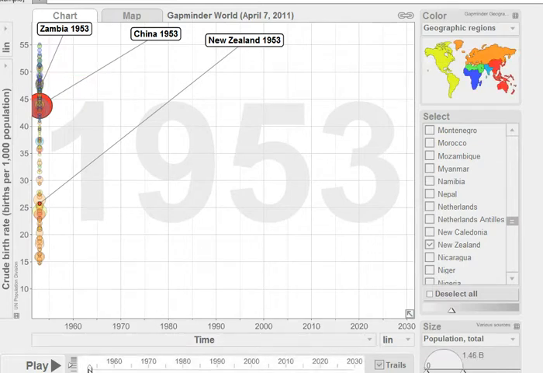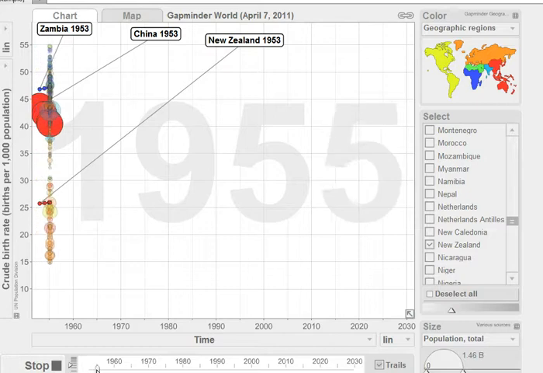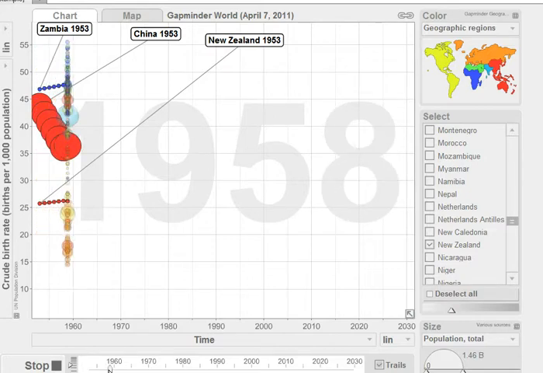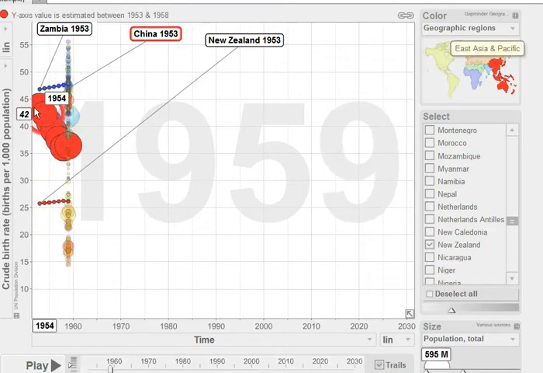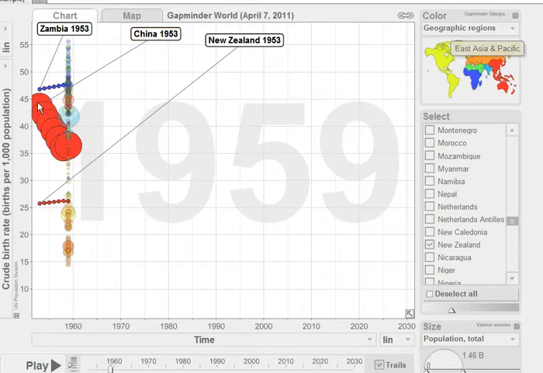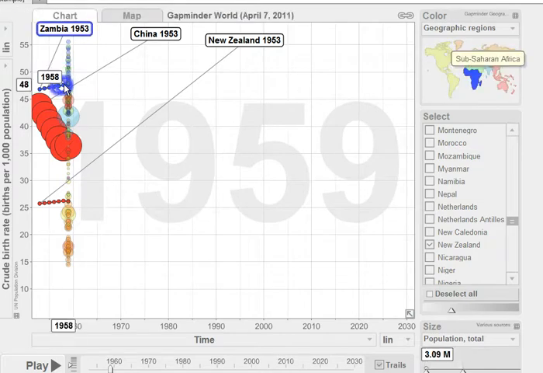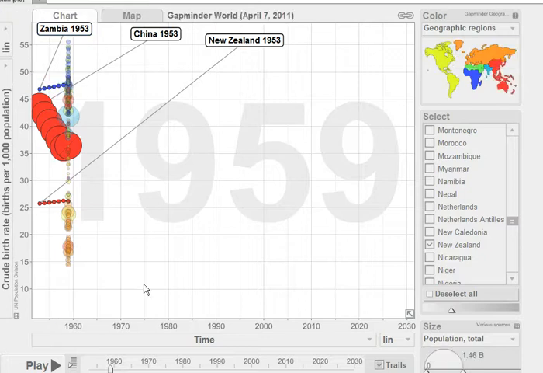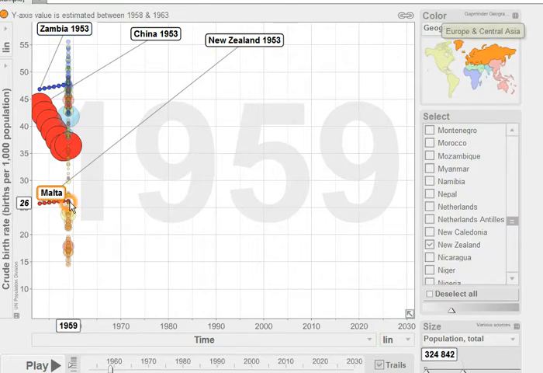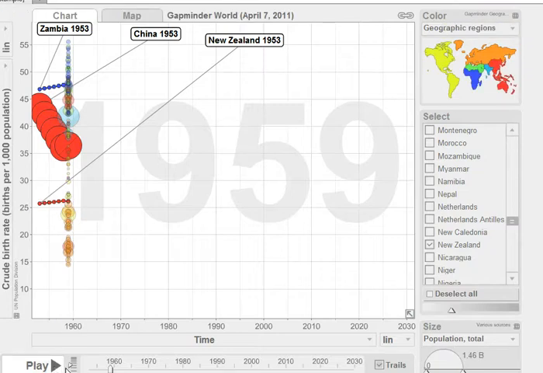Now, when we start to play this, 1953, we can see that there's a significant decline in births in China during the 50s. And then it sort of recovers a little bit. Zambia is going up. It's increasing. By 1959, it's at around 48, 49. And the New Zealand rate really hasn't changed considerably.